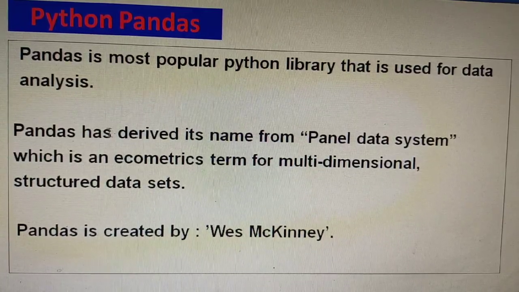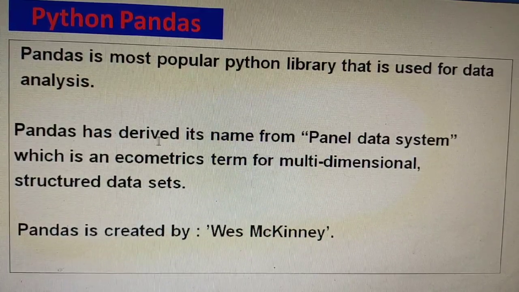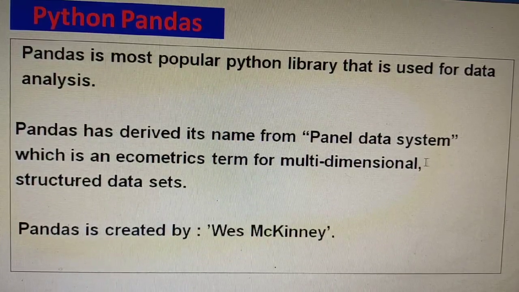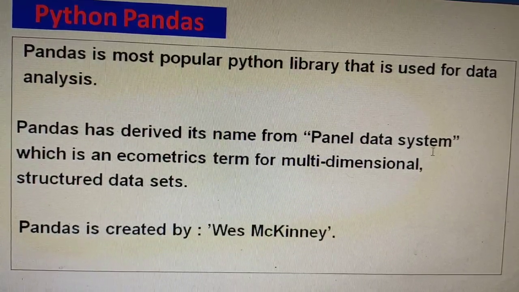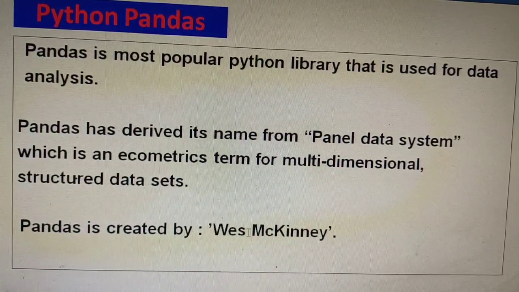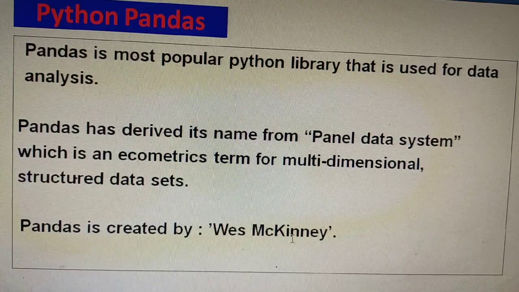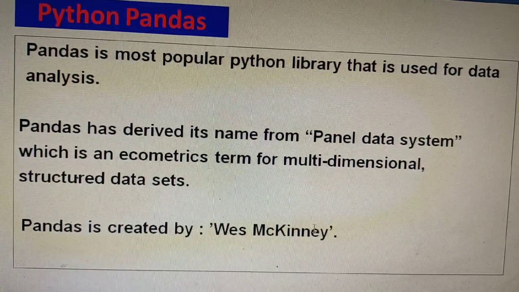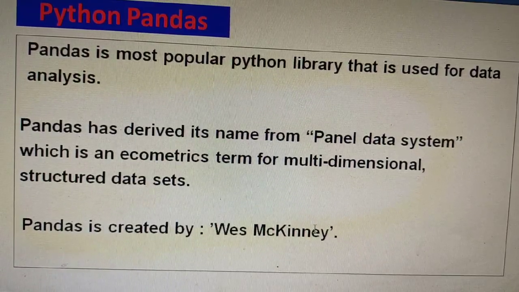Pandas has derived its name from panel data system. Pandas stands for panel data system. And it is created by Wes McKinney. So this is about the Python pandas.